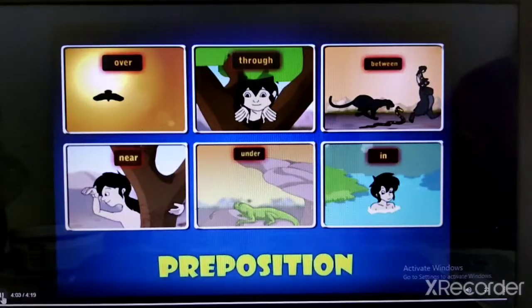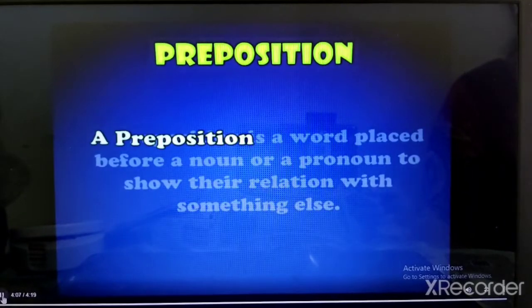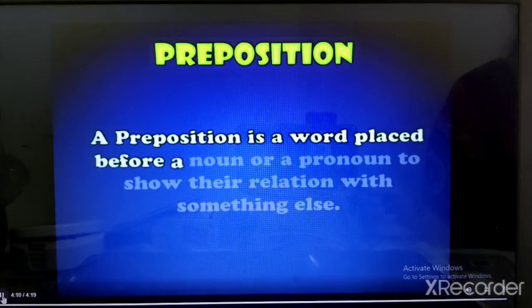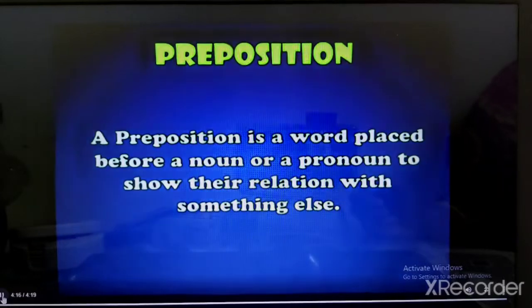These words are called prepositions. A preposition is a word placed before a noun or a pronoun to show their relation with something else.